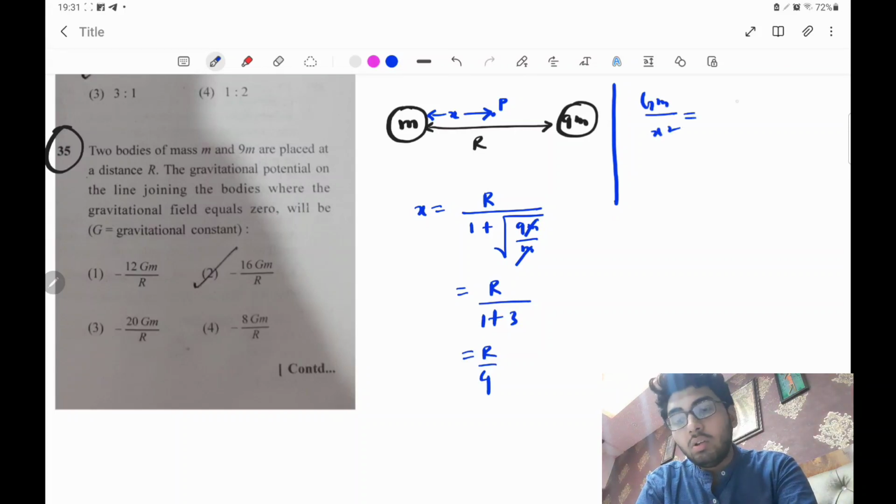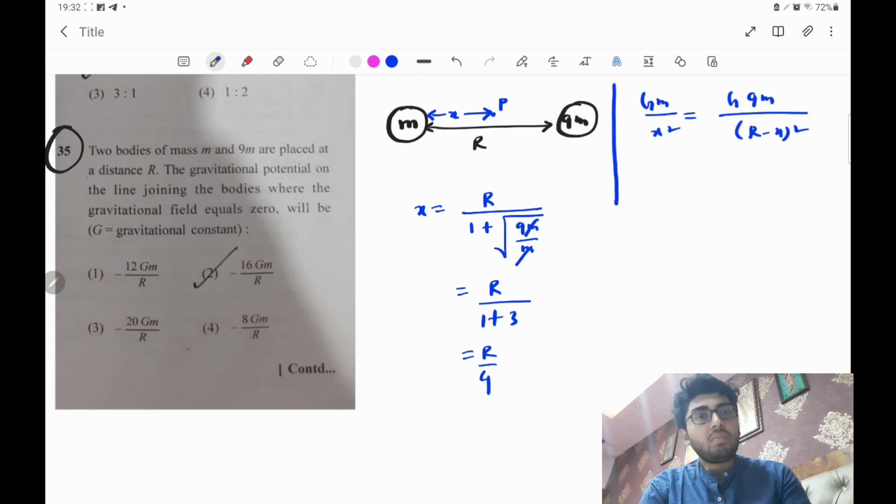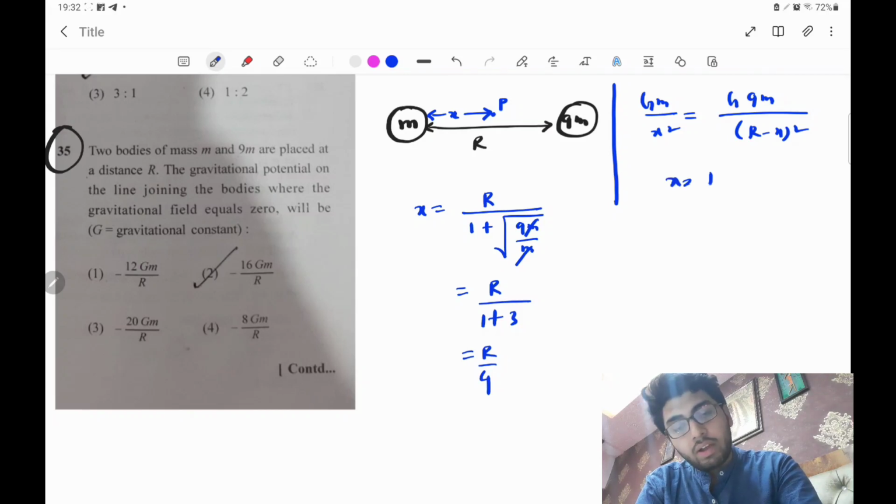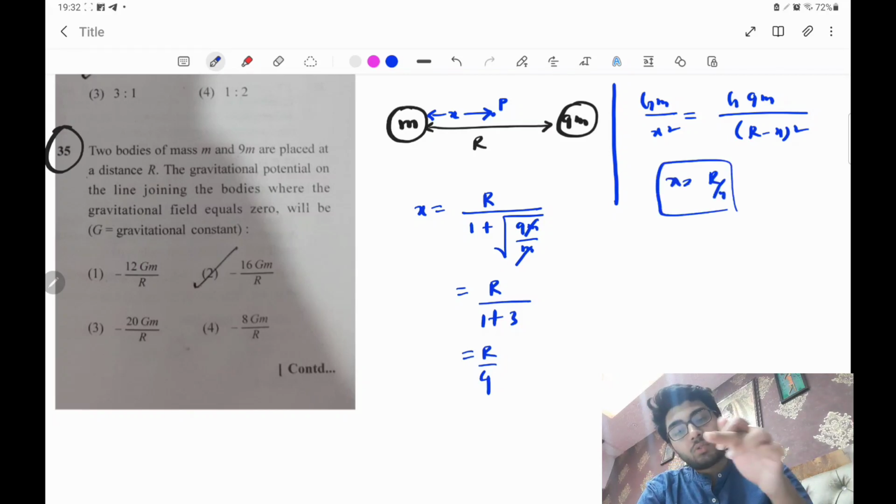That will be equal to the gravitational field due to the mass 9m, which is G into 9m divided by r minus x whole square, because the distance from the 9m will be r minus x. Just solve for x and you will also find r by 4. At this position you have been asked to find the gravitational potential.